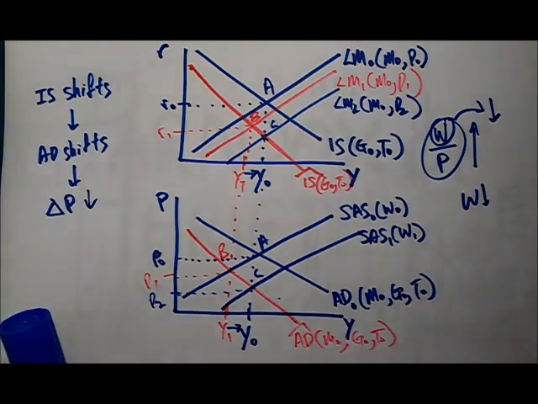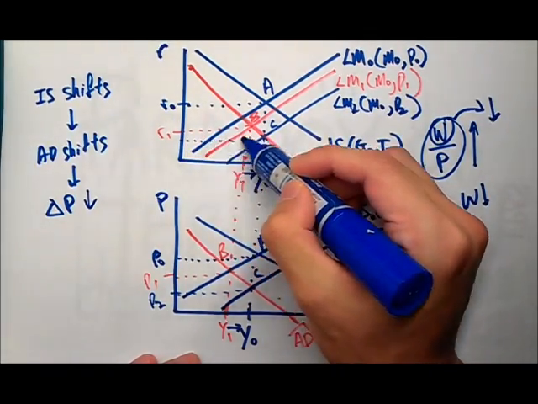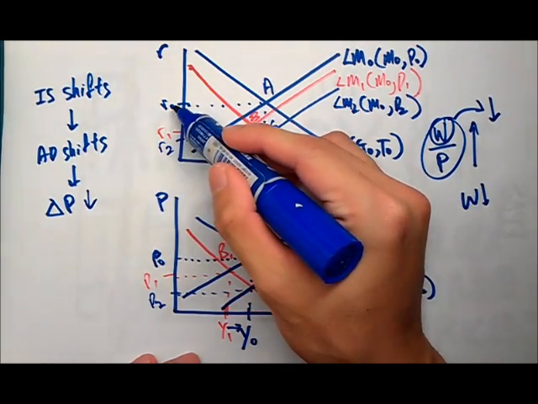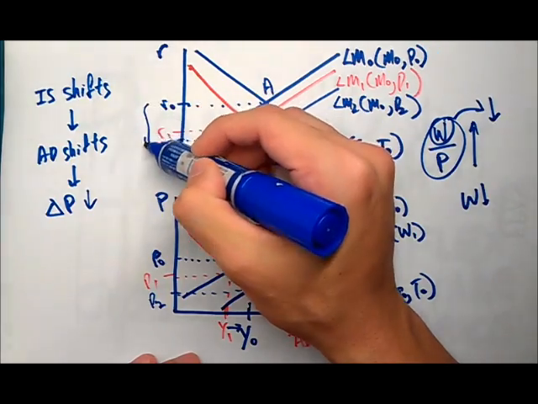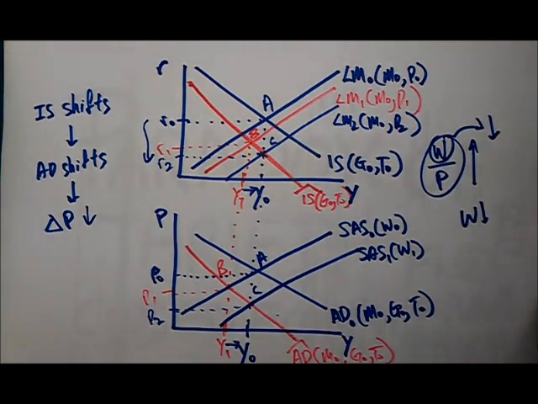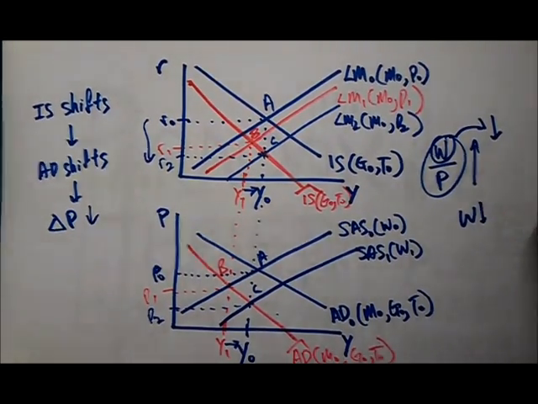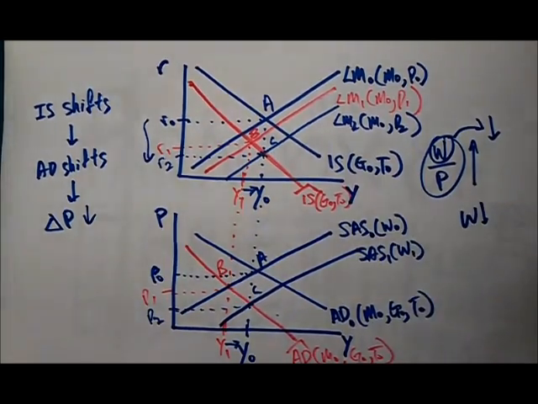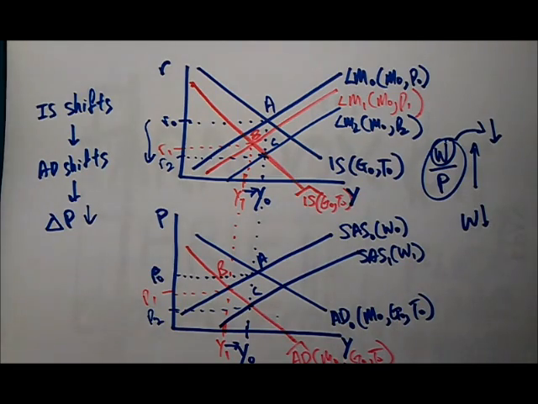So there is no paradox of thrift. Another thing to take note of is that interest rates have fallen all the way from R0 to R1 to R2. That goes to show that when there's a decrease in interest rates, there will be an increase in the demand for investments. Why? Because the opportunity cost is too great. Rather than put your money in the bank, you might as well put it in investment and earn more money. So this is the paradox of thrift.